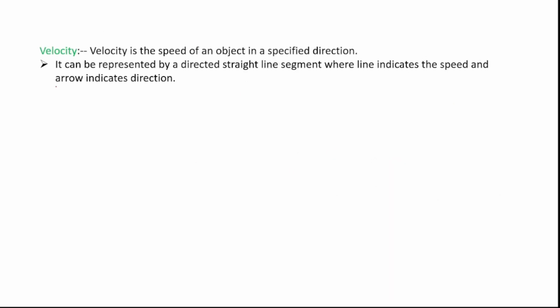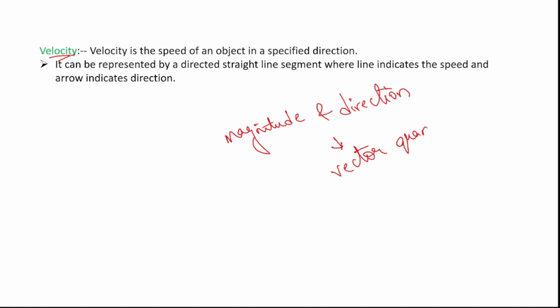Next, velocity. What is velocity? Velocity is nothing but it gives us the information about the direction in which the car is moving, I mean the object is moving. Okay, so speed gives us the magnitude, right? But it does not provide us a direction, whereas velocity gives us both magnitude and direction. So this is the reason velocity is a vector quantity. Okay, so velocity is the speed of an object in a specified direction.